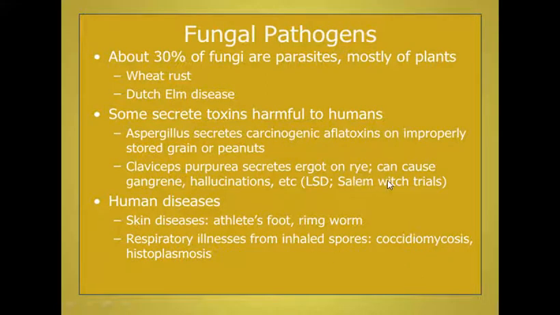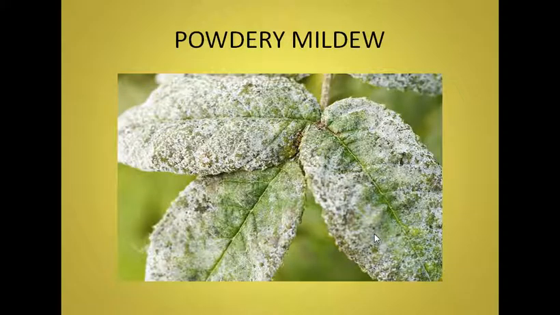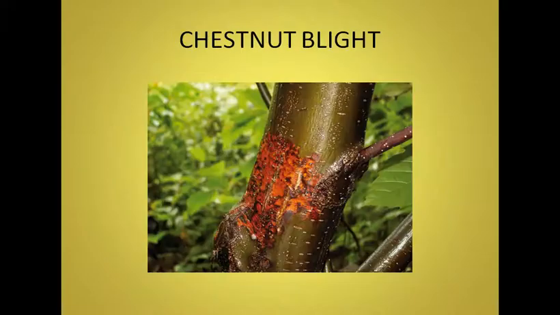This name is not given in your book, but histoplasmosis is given in the book, which affects the lungs. As plant pathogens, here you can see the pinkish rot of corn, which is affected by a powdery structure. These are basically the spores of the fungus. Powdery mildew, which is caused by Ascomycetes, produces white powdery patches on leaves that destroy the leaf and in this way destroy the plant.